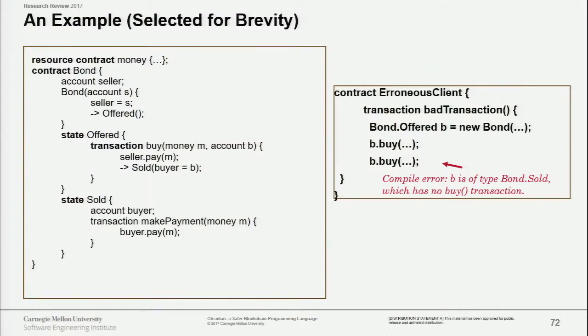So how do we take advantage of this in a client? Well, here's an erroneous client on the right side that creates a bond, and it's statically of type Bond.Offered, because that's how all new bonds are. And someone can buy the bond once, but if we try to buy it again, we get a type error from the compiler. So we're detecting this error at compile time. If we were doing this in Java, for example, you'd typically have a method that was available in all states, and then you'd have some code that checked at runtime dynamically what the state of the object was. So you wouldn't find out until runtime that there was any kind of problem here.